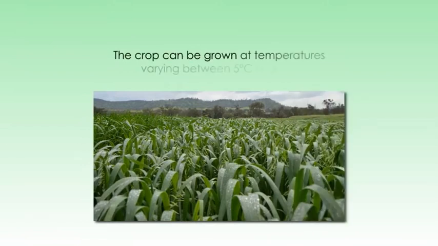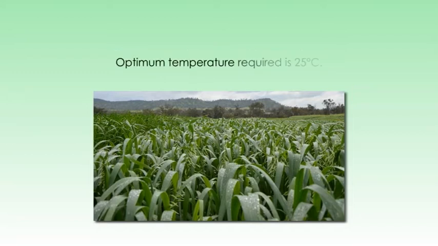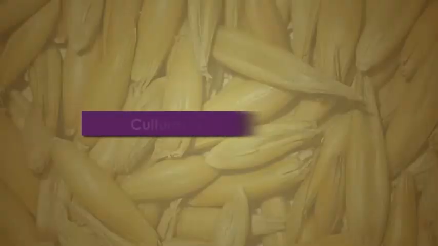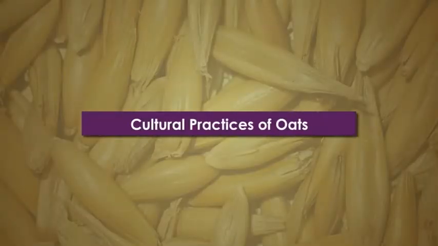The crop can be grown at temperatures varying between 5 degrees Celsius to 30 degrees Celsius. However, the optimum temperature required is 25 degrees Celsius. Oats can be grown in areas where the annual rainfall ranges from 40 to 110 centimeters. Now let's see about the cultural practices of oat.